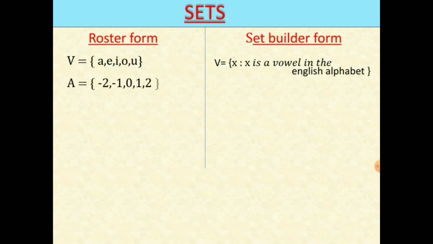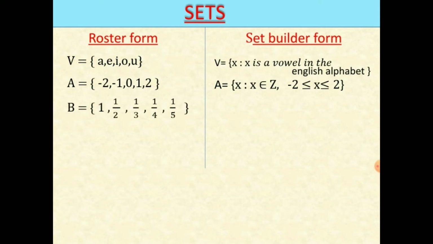The second one is A is equal to {-2, -1, 0, 1, 2}. In this set, elements are integers. For this, the set builder form is {x such that x belongs to Z, means x is an integer, and -2 ≤ x ≤ 2}. Like this we can write in set builder form.